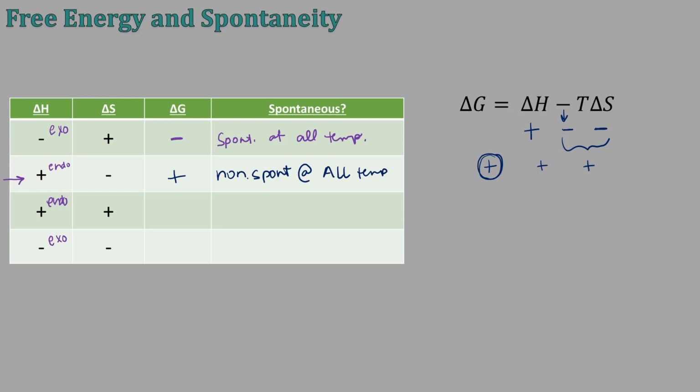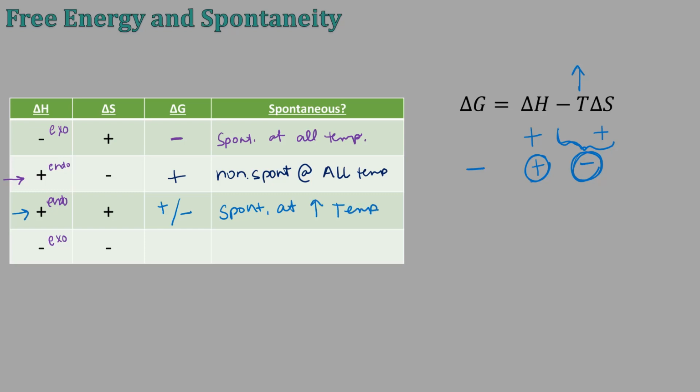And then next we have positive and positive. So if delta H is positive and if delta S is positive, then negative times a positive would give me a negative, and we have a positive. So this could be negative or positive. So it could be spontaneous or non-spontaneous. The thing that it would depend on would be the temperature. So at high temperatures, this value would be larger in magnitude than this one. And if that was the case, then the negative sign would overpower the positive sign and we would have a negative delta G. So this would be spontaneous, but only at high temperatures.